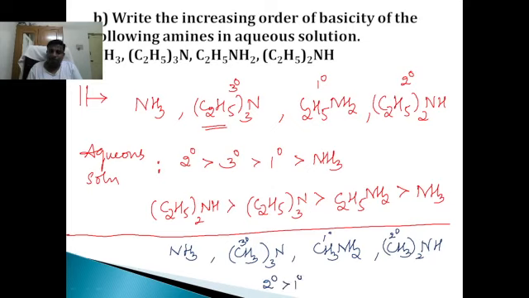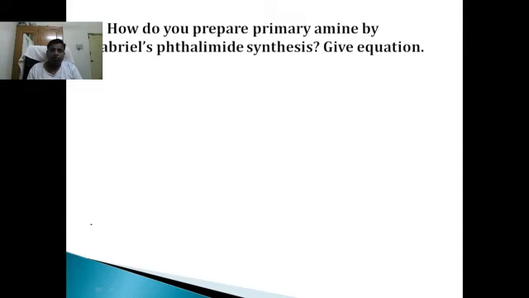Secondary is more basic than tertiary, which is more basic than primary, which is more basic than ammonia. That means dimethylamine is more basic than trimethylamine, which is more basic than methylamine, which is more basic than ammonia. Please remember this order if they have given methylamines. If they have given ethylamines, the order in aqueous solution is different. So this is the answer. Now next question.